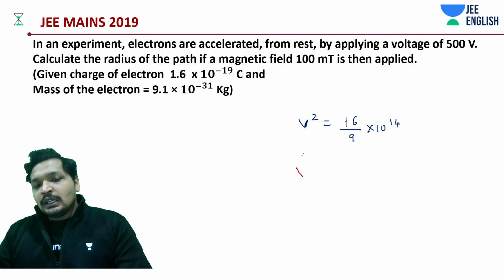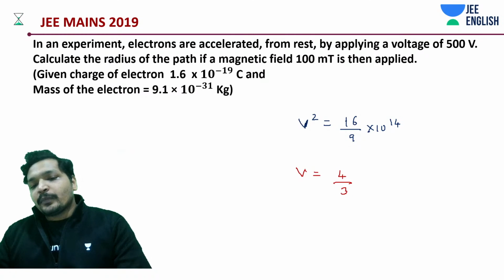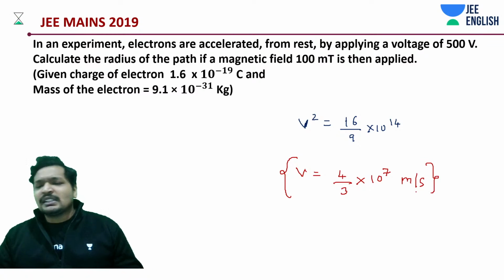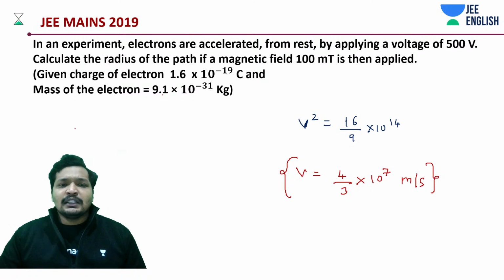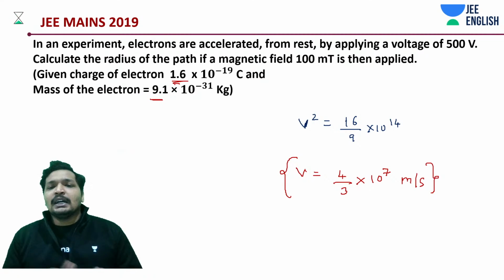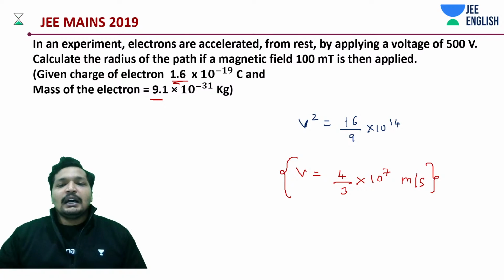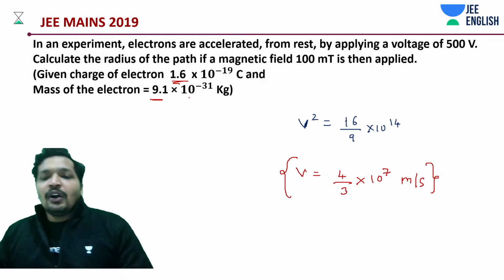Don't spend a lot of time, especially in your magnetism or any chapter, trying to oversimplify things or get a very accurate answer. There is no such accurate answer as it is. This is an approximate answer itself. 9.1 and 1.6 are themselves not accurate values.